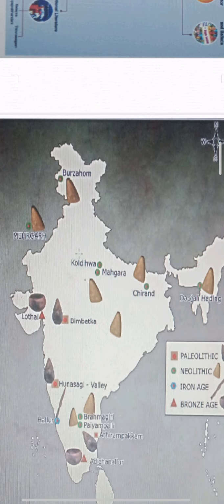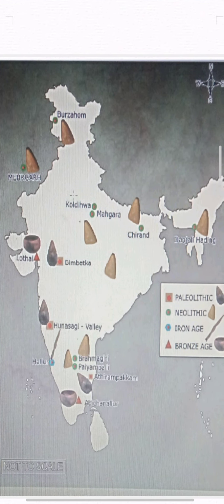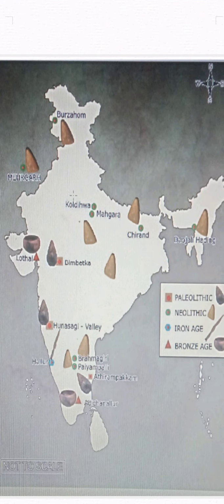So in this Indian map it is given in which places Stone Age happened, Iron Age happened, Bronze Age happened. So these are some places. Paleolithic means Stone Age, Neolithic, Iron Age, Bronze Age. I will tell this topic in detail in another video. So study these places just for knowing.